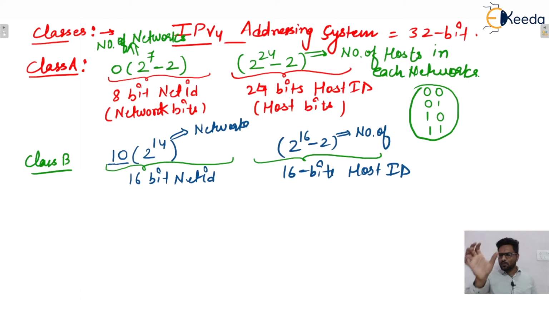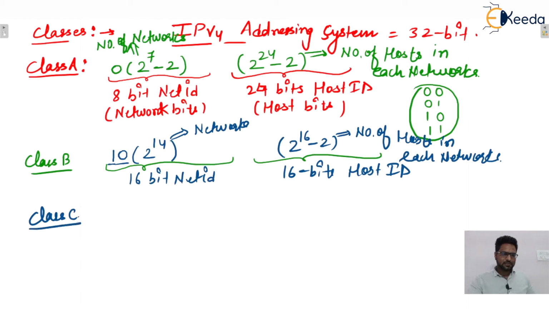But in the host portion, everywhere there will be minus 2, because we cannot utilize these two IP addresses as a host. We'll see the reason later. So we can say that the number of hosts in each network, isn't it? Next one, we can say the third, that is class C.